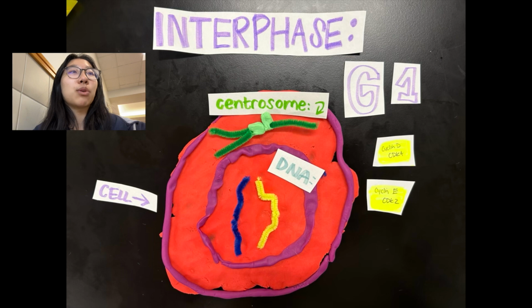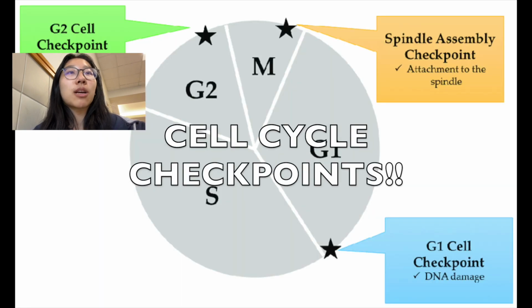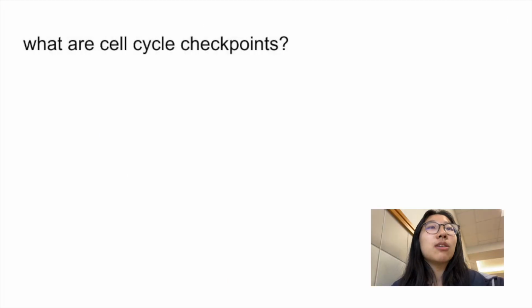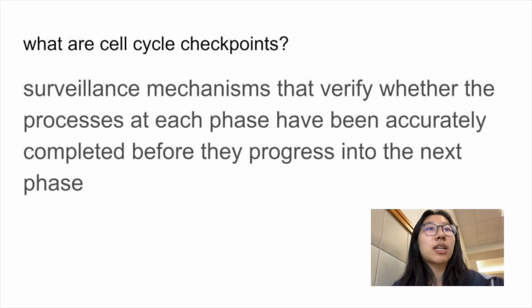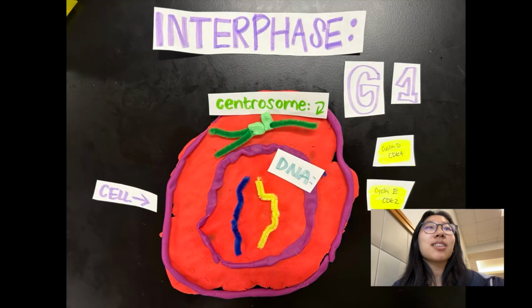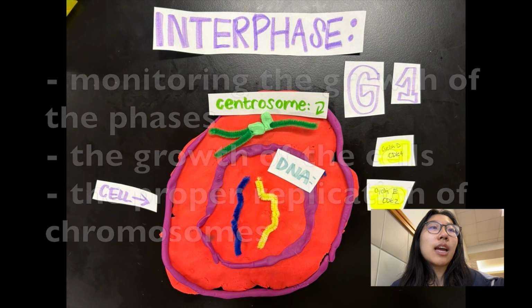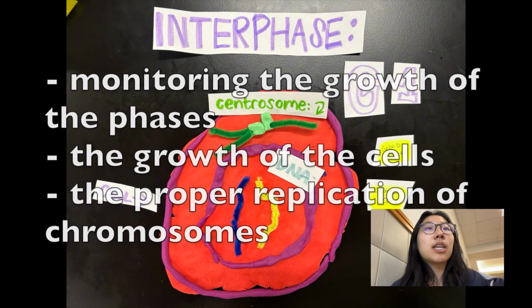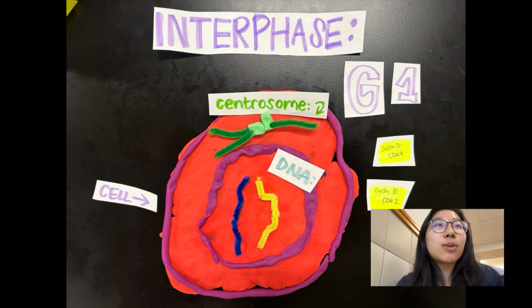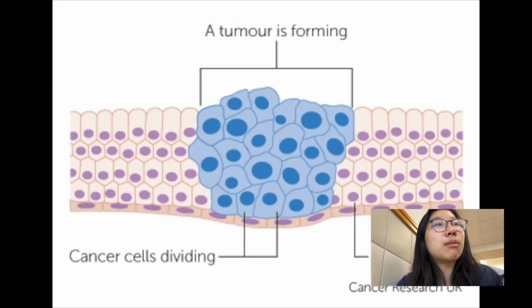Before the interphase can move on to the next step, a G1 checkpoint will be activated to ensure everything is ready for DNA synthesis. Cell cycle checkpoints act like surveillance mechanisms that verify whether the processes at each phase have been accurately completed before they progress into the next phase. This includes monitoring the order of the phases, the growth of the cells, and the proper replication of chromosomes. These need to be regulated or else they will cause mutations and issues with the system. An example would be something like cancer, where the cell just keeps dividing.